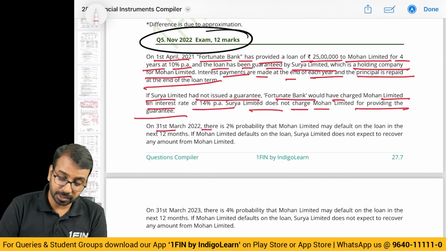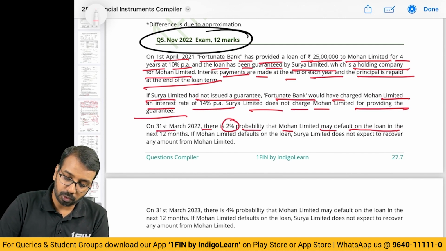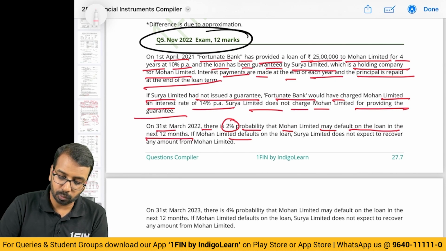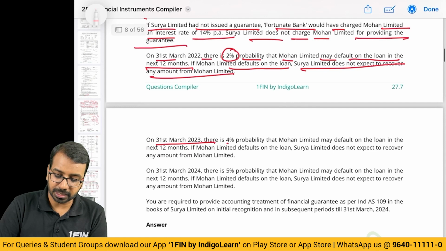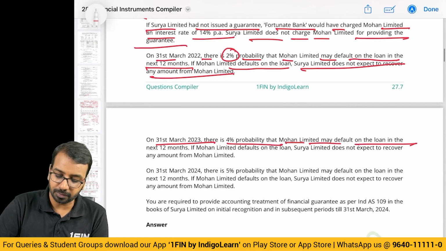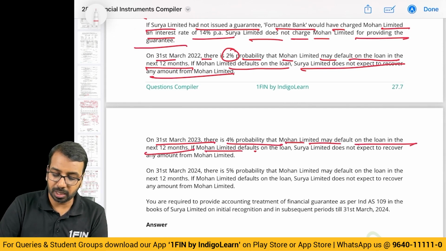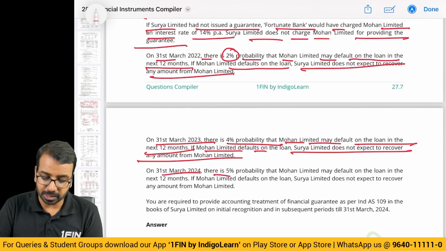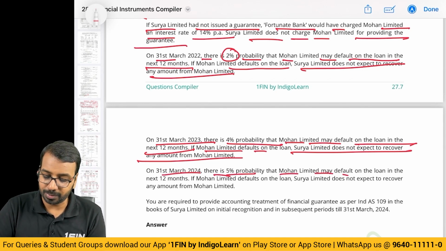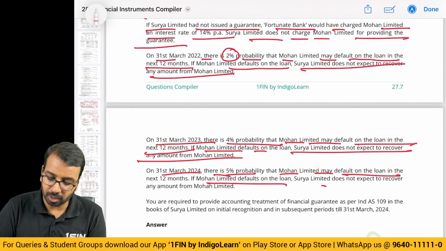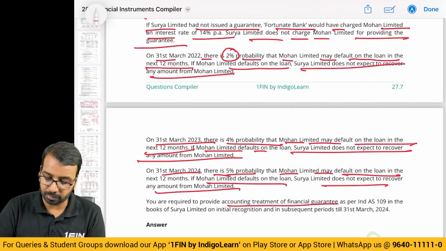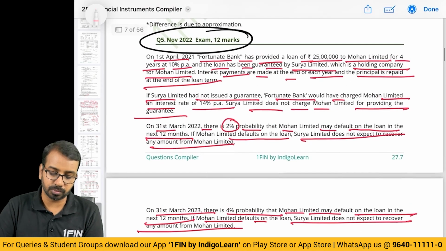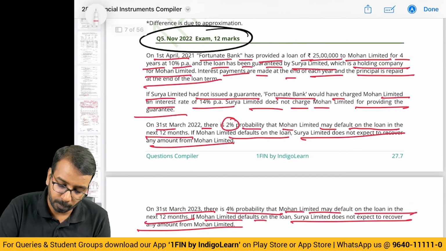On 31st March, there is a 2% probability that Mohan Limited may default on the loan in the next 12 months. If Mohan Limited defaults, Surya Limited does not expect to recover any amount. On 31st March, there is a 4% probability that Mohan Limited may default on the loan in the next 12 months. If Mohan Limited defaults, Surya Limited does not expect to recover any amount. On 31st March, there is a 5% probability that Mohan Limited may default on the loan, and if they default, they don't expect to recover any amount. You are required to provide the treatment in the books of Surya Limited on initial recognition and subsequent period.